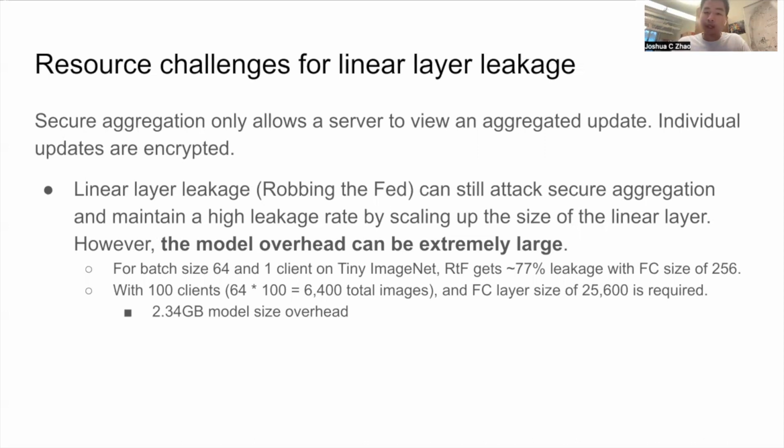Now, with 100 clients and a total of 6,400 images, the fully connected layer size needs to increase accordingly. So to achieve the same leakage rate, we would need 100 times the number of units. This would be 25,600 total units required. And this is extremely large, which is something like a 2.3 gigabyte model oversized head, just from the attack itself.